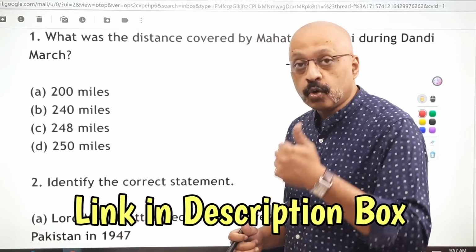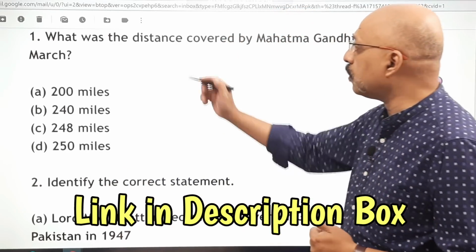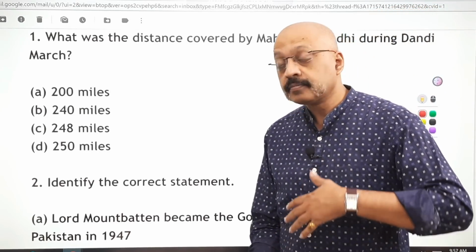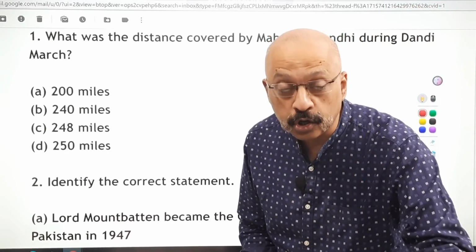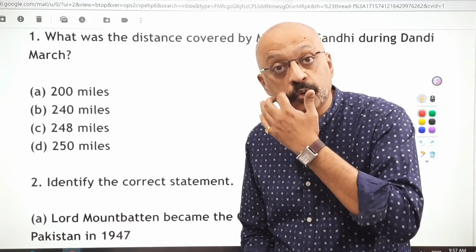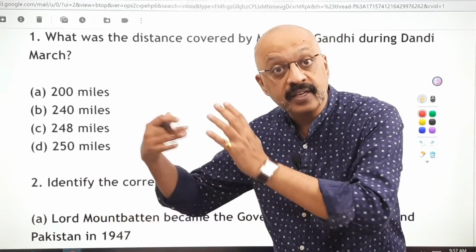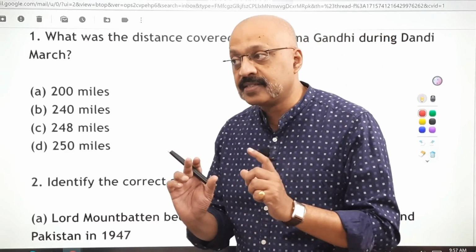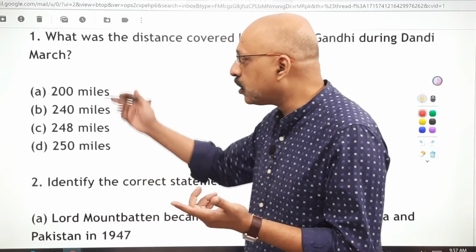Okay, so let's look at the first question. This one is from history. What was the distance covered by Mahatma Gandhi during the Dandi March? Now, this is a recall question कि आपको याद है या नहीं. There are questions which you could be asked relating to the date, the year in which something took place, right? This is slightly twisted in the sense that many students would miss out on the distance.